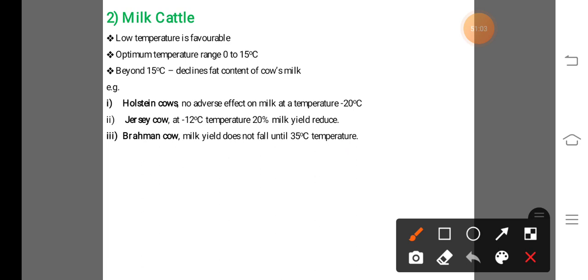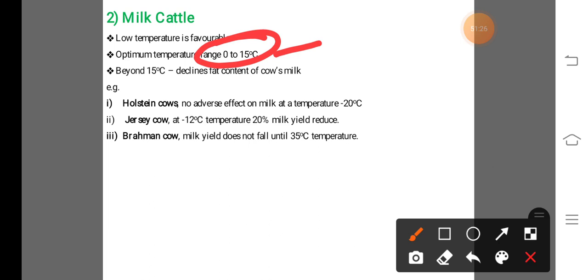In case of optimum temperature for obtaining maximum milk yield, the optimum temperature range for the milk cattle ranges between 0 to 15 degrees Celsius. If the temperature goes beyond 15 degrees Celsius, the fat content of cow milk declines. The fat content in the cow milk declines.